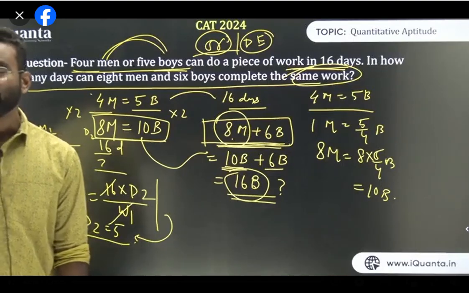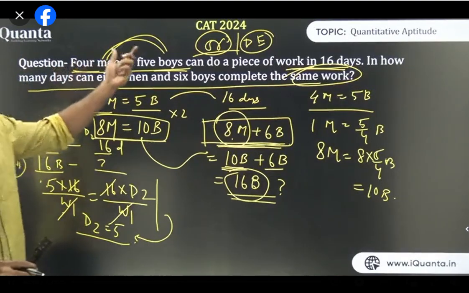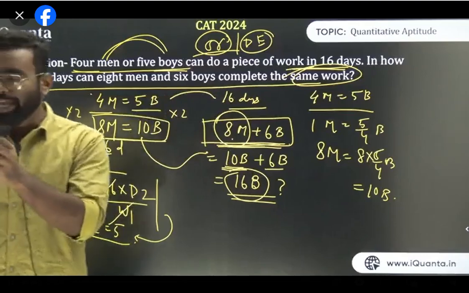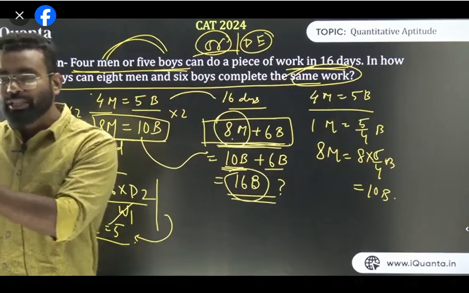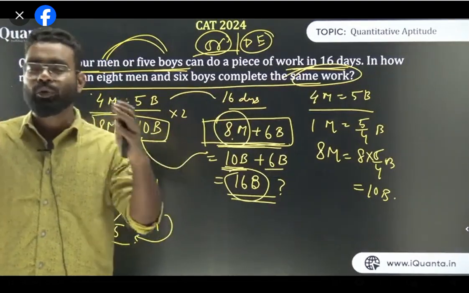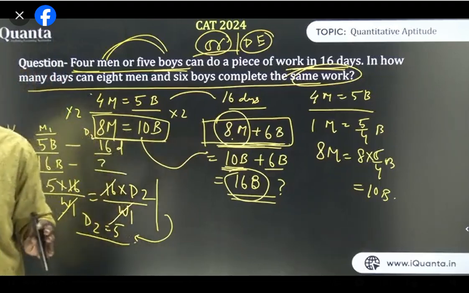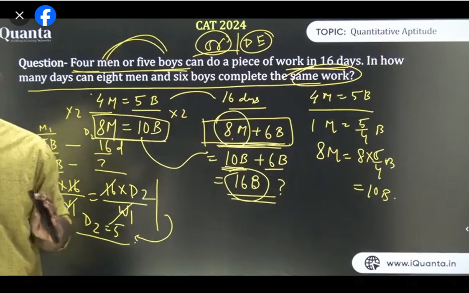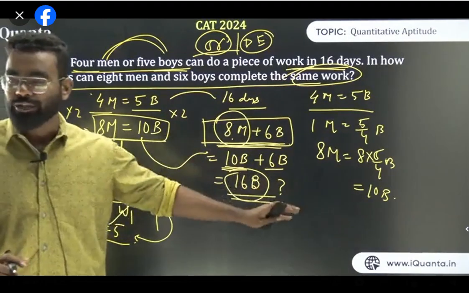Is it clear? Do you understand why I have taken it as equal? Because 4 men or 5 boys can do a piece of work in 16 days. That means the efficiency of 4 men, the amount of work 4 men can do, the same amount of work 5 boys can do. That's why we are making it equal. Is it clear? Fair enough? So from this equation, we are trying to find this one.